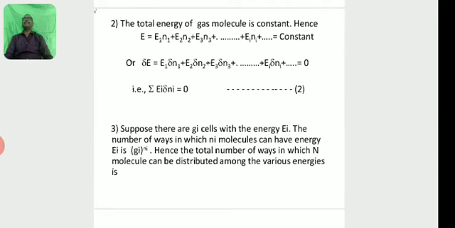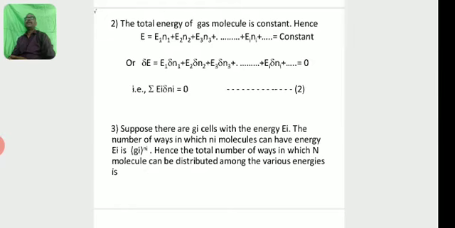The total energy of the gas molecules is constant, hence E = E1 n1 + E2 n2 + E3 n3 + ... + Ei ni + ... = constant. Delta E = E1 delta n1 + E2 delta n2 + E3 delta n3 + ... + Ei delta ni + ... = 0. That is, sigma Ei delta ni = 0. Let this be equation number 2.